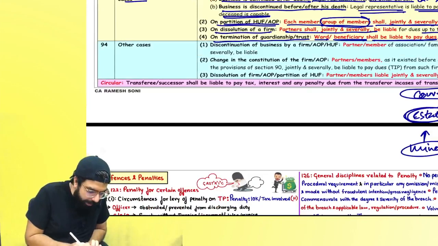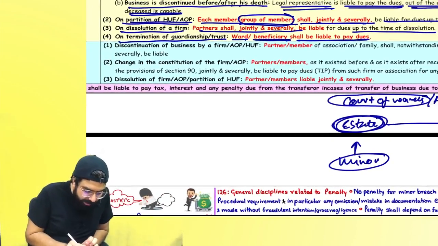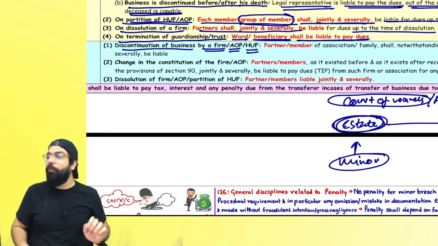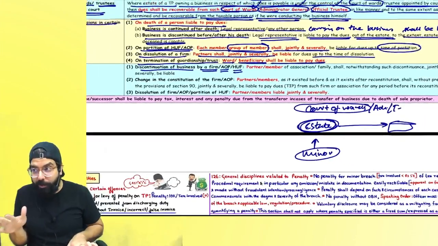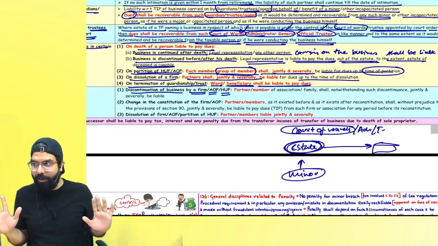Next. Any other cases? Sir, discontinuation of business by a firm, AOP or HUF. The HUF went ahead and said, see, partition did not happen. HUF's partition did not happen. Family is one only. They stopped the business. Can it happen or not? You opened one ration shop, your full family together, 2-3 families sitting together. Outside one shop was there. They opened one ration shop. One day a fight happened.